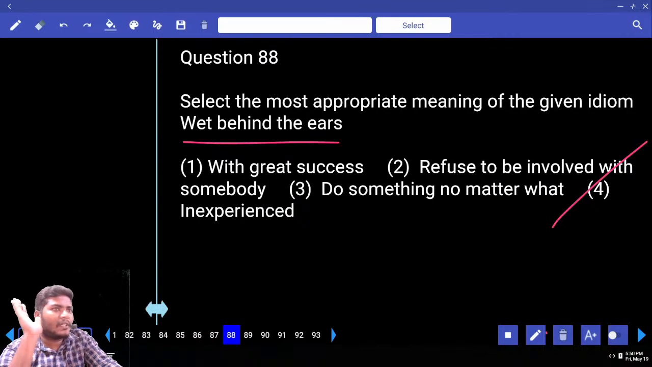How many of you have completely read our textbook idioms? It's not like you should know all. How many of you at least read all the idioms? How many idioms do we have? Around 500. One word substitutes are nearly 1600. They are 1000 plus 1600.